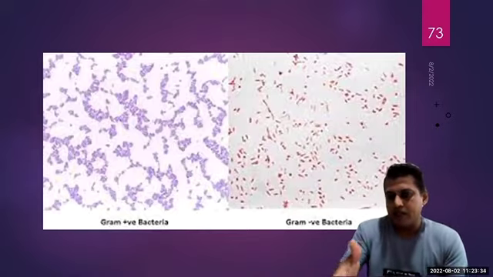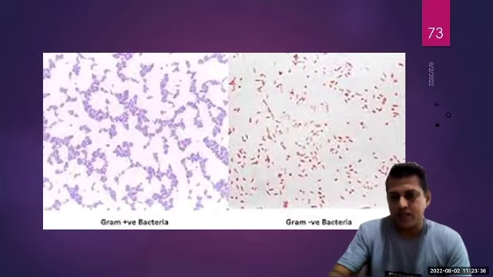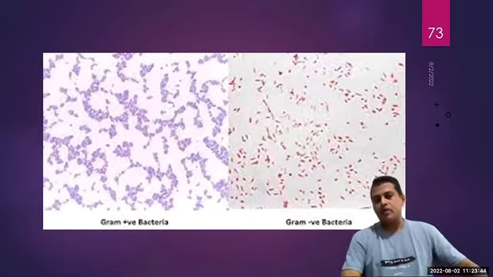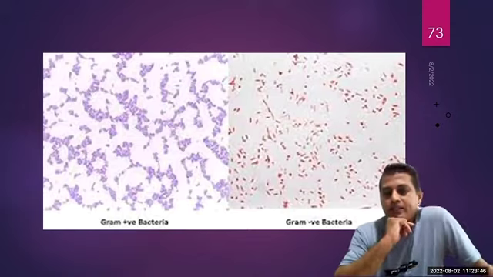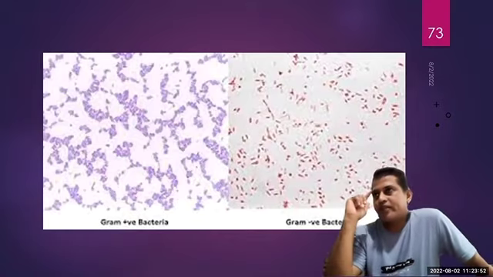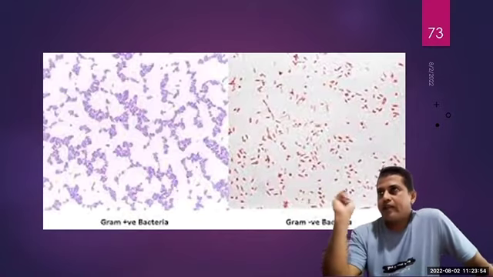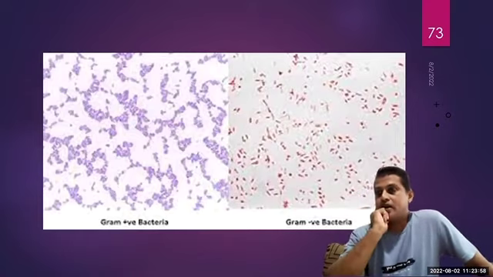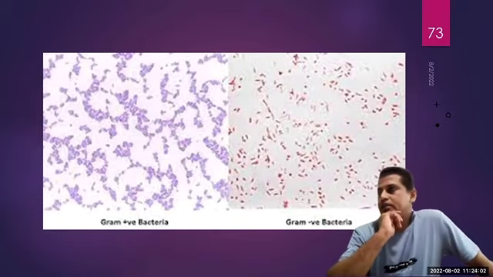So then we can divide bacteria into two groups, gram-positive bacteria and gram-negative bacteria. So many years back, the doctor could decide, okay, you are infected with gram-positive bacteria, I should give this medicine to you. You are infected with gram-negative bacteria, then these may be the bacteria, I should give this medicine to you. It's easy for them to decide the medicine.